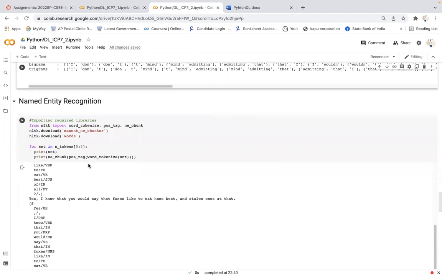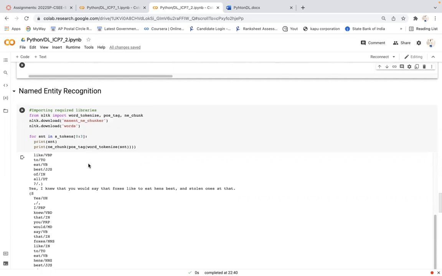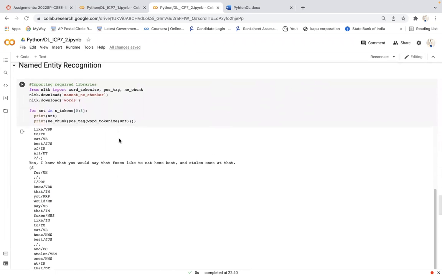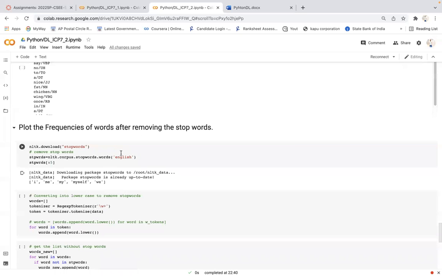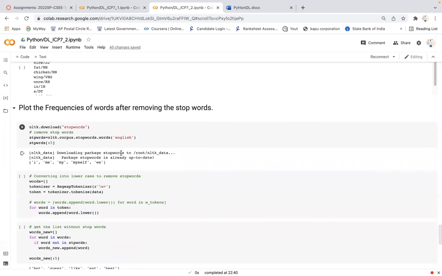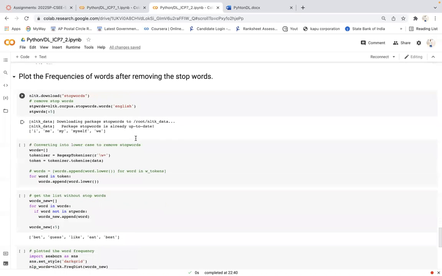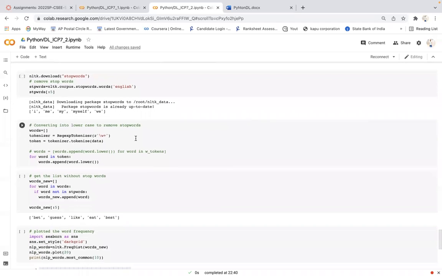In the name itself, you can see named entity. It will give the particular word along with the part of speech it belongs to, and also the object type like location and organization. So it will be showing these things. I was doing the same thing by using the library and the required functions. And then finally, I need to plot the frequencies of the words after removing the stop words. So here I will download the stopwords function.